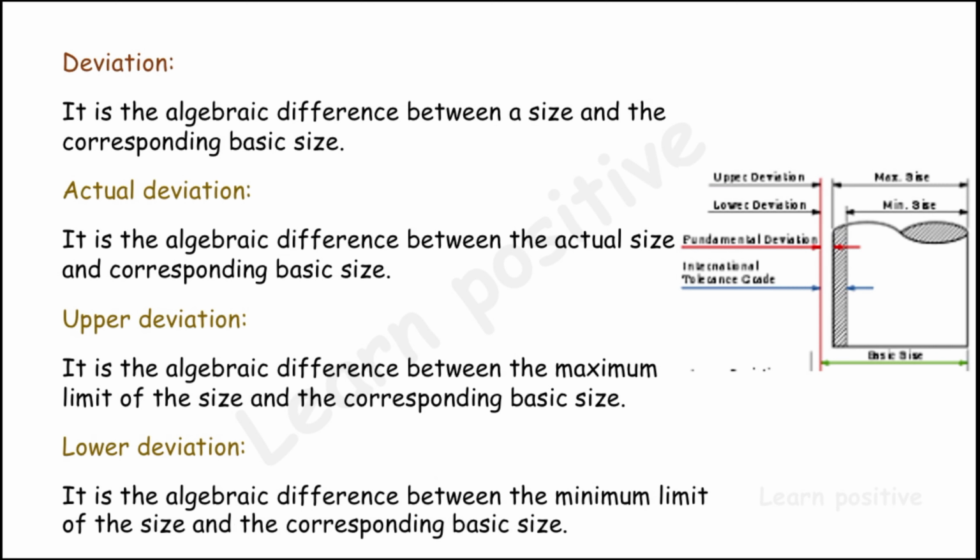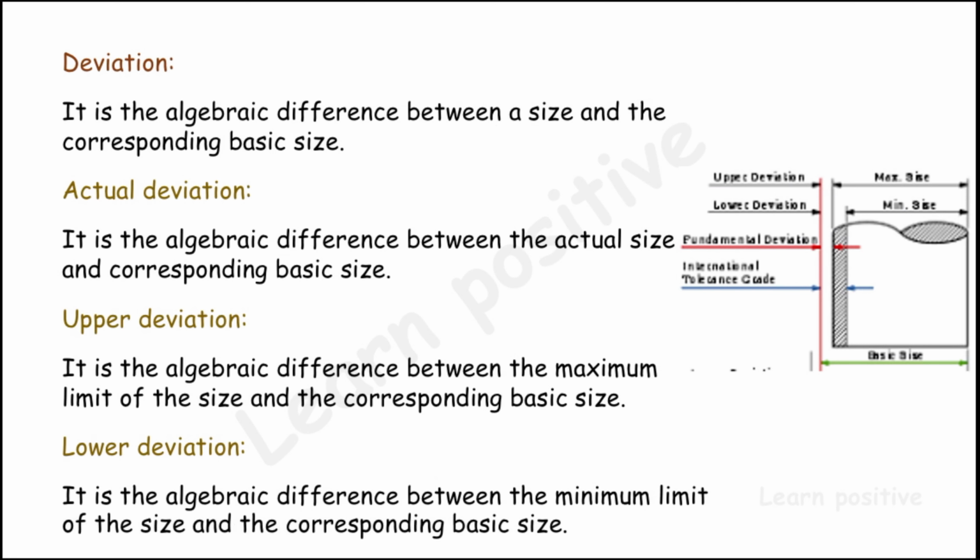The basic size is 10 mm, but the actual size is what we measure after production. The actual deviation is the difference between these values. If the actual size is 10 mm and the basic size is 10 mm, the actual deviation is 0.